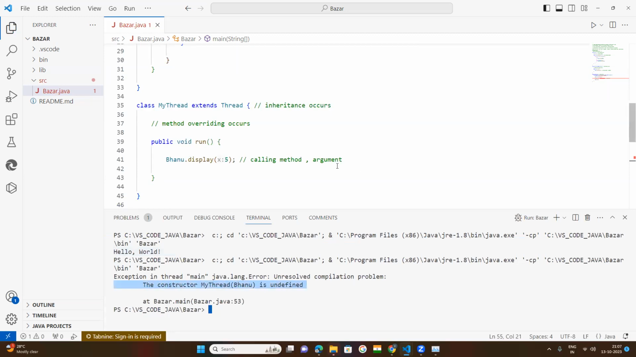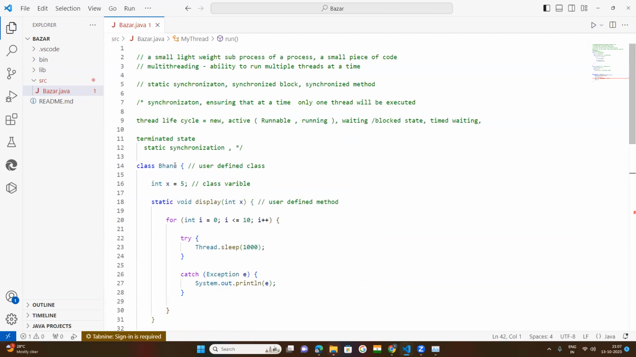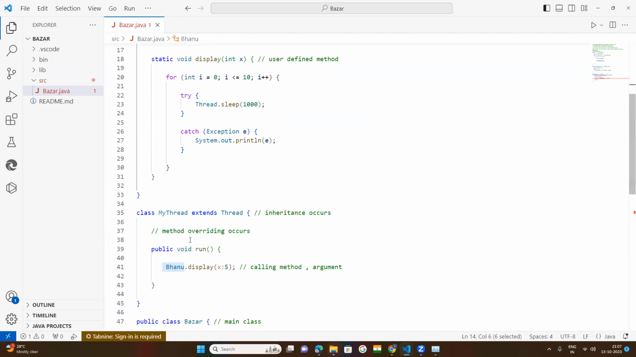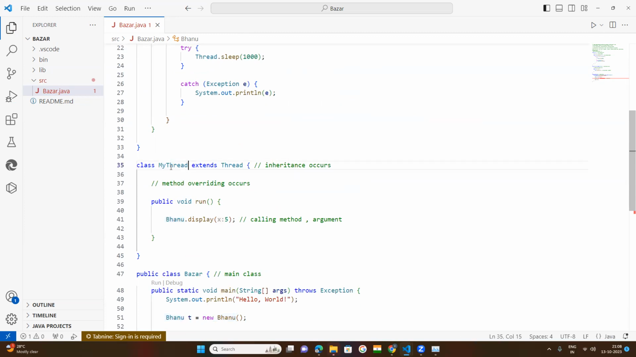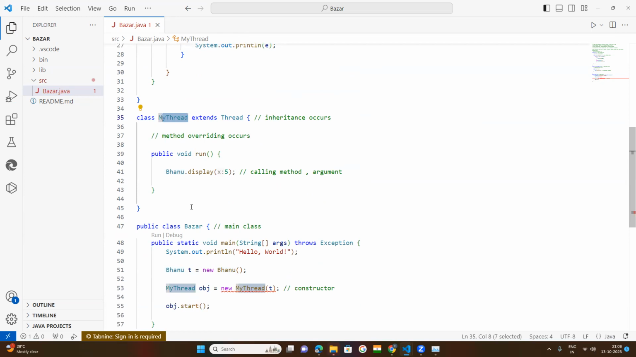Okay. Now, new my thread, obj dot c. We need to create the object for this Bhanu. This is okay. There are only two ways: either create the object for this class, or call Bhanu dot display. Under this run method, I have method overriding. Okay, this is okay.